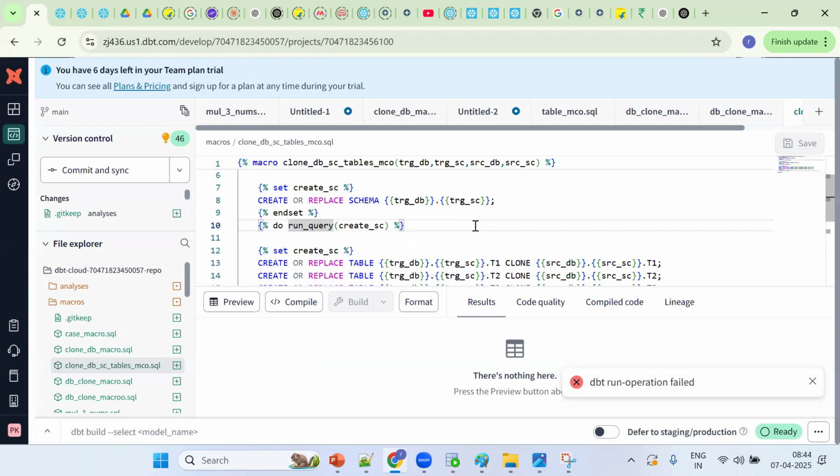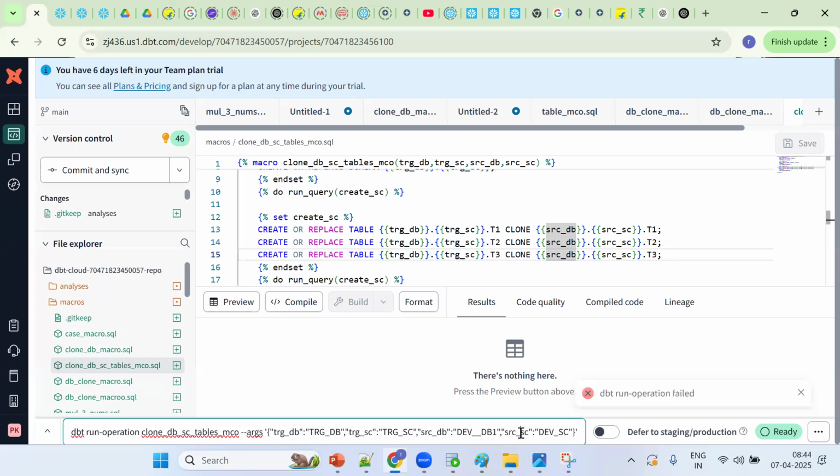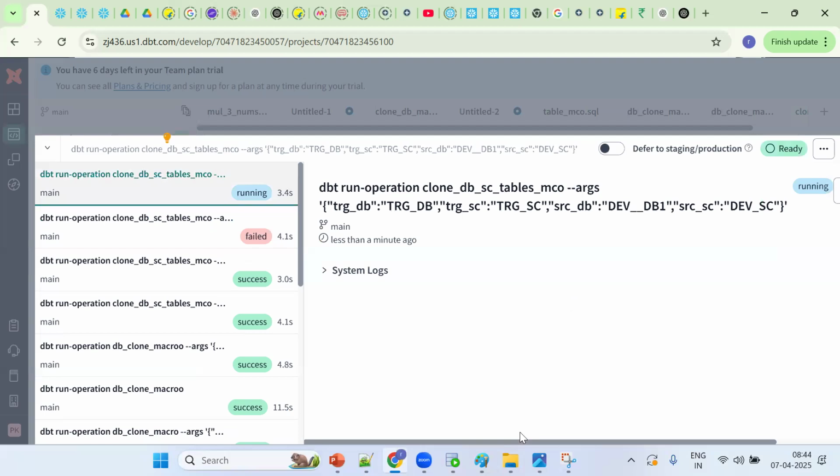Settings for the table creation is incorrect. Which one? Line number 12. You gave a TRGSE actually at the last variable also. You need to make it as SRCSE, right? I think Praveen, you need to set a variable for table. Line number 12. I think it is taking create SC only for setting the variable. You need to change it. Variable name wrongly given. Okay, I'll see the same.